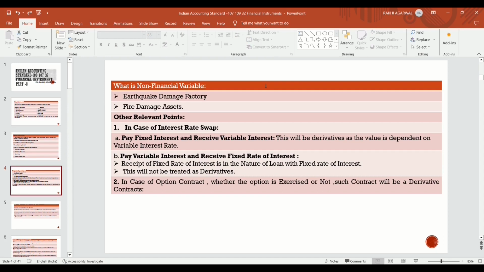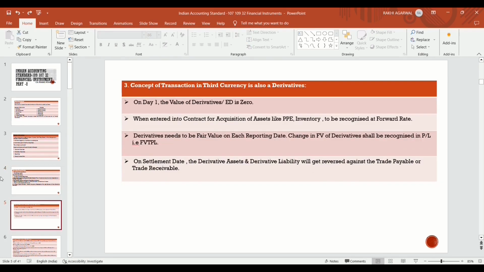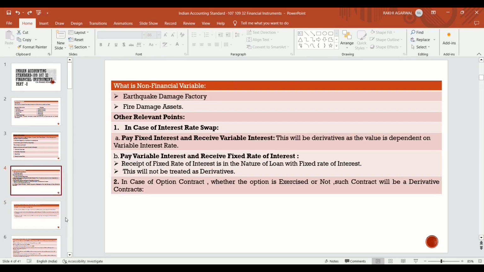So in case of an option contract, whether the option is exercised or not depends on the holder, and such a contract is a derivative contract. So an option contract is also a derivative contract. It also depends on the holder whether he will exercise or not, if favorable to the holder. Now, another concept: the first concept we discussed was the interest rate swap.